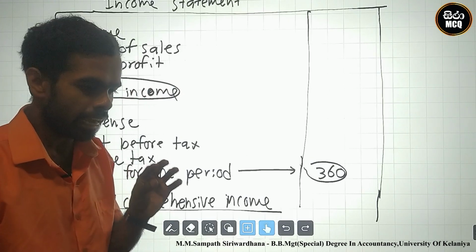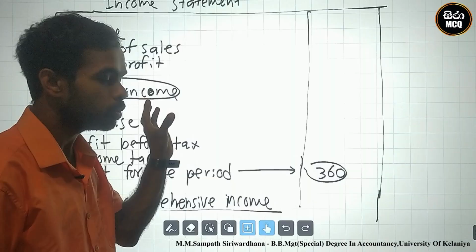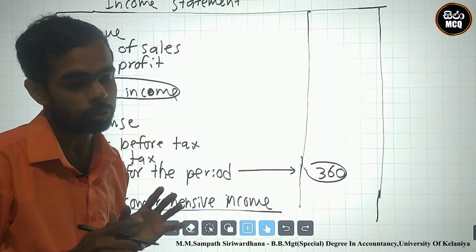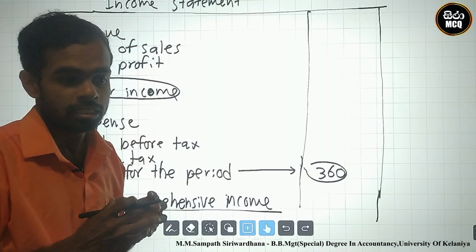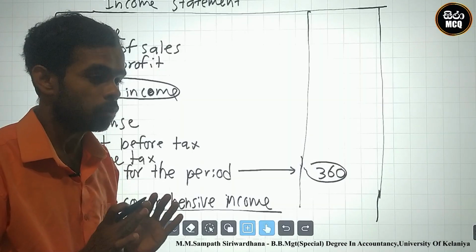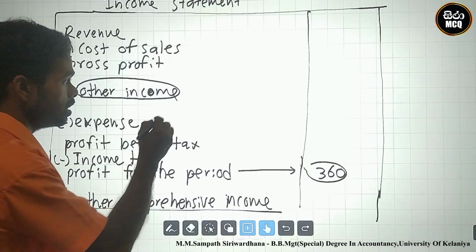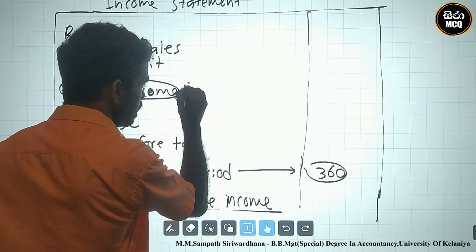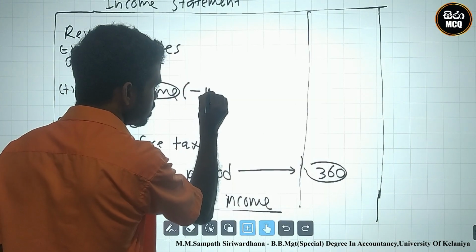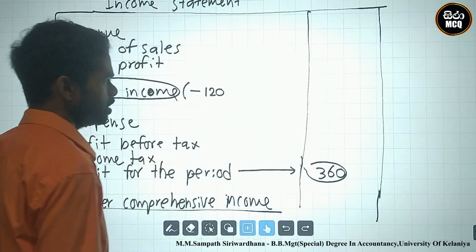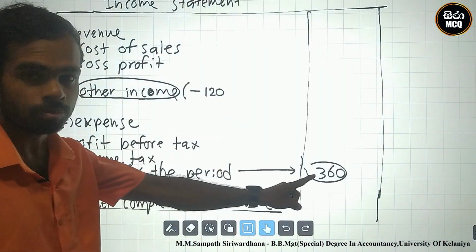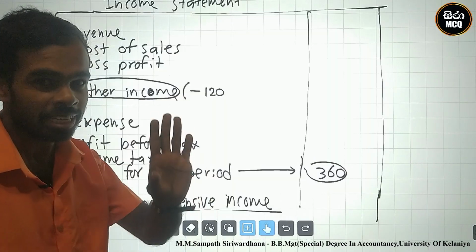They already added this 120 to other income. You know, the revaluation surplus cannot be included in other income. Therefore, I eliminate this 120 and deduct it from other income. This impacts the profit for the period after the calculation.